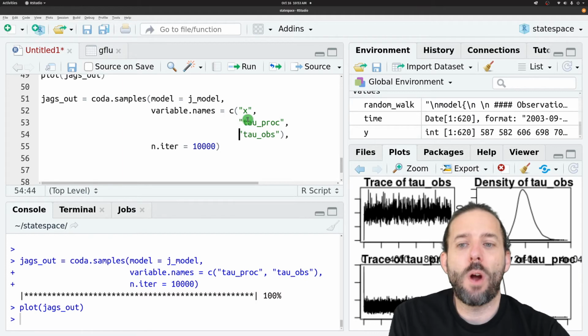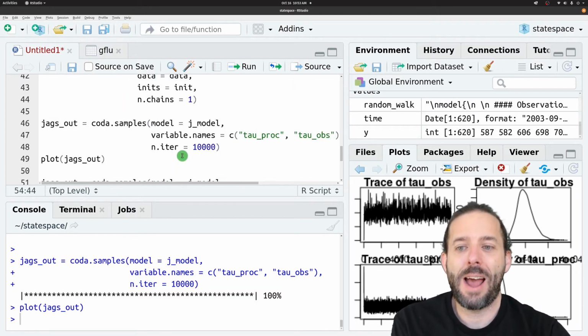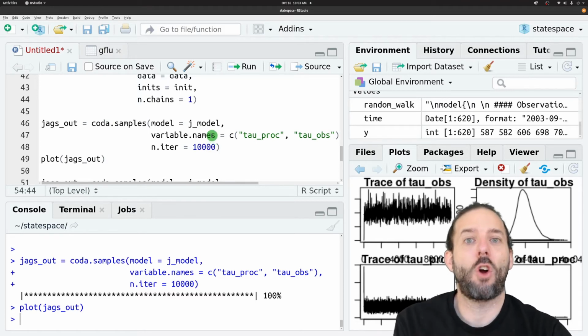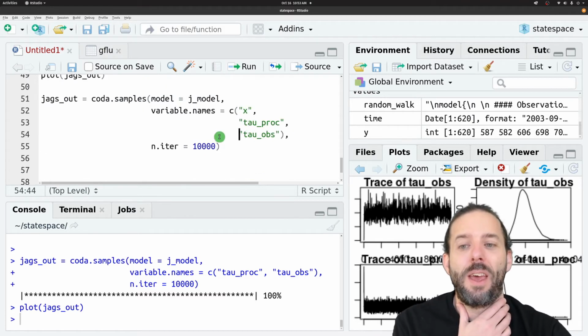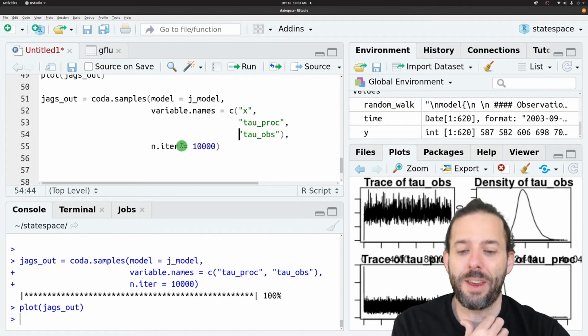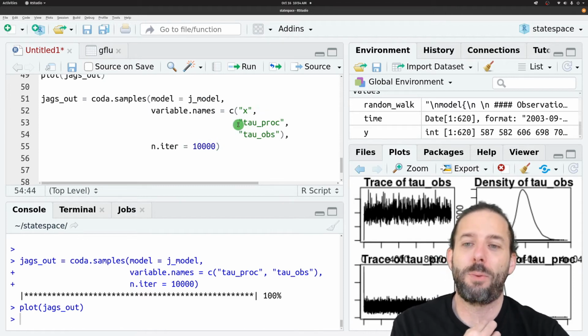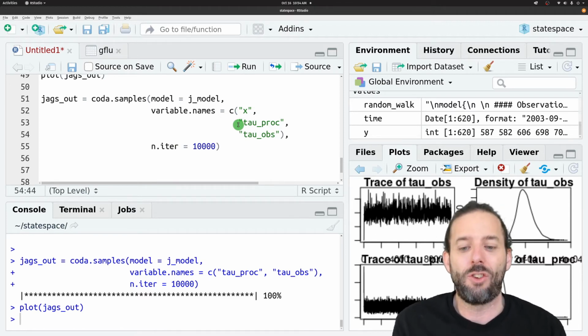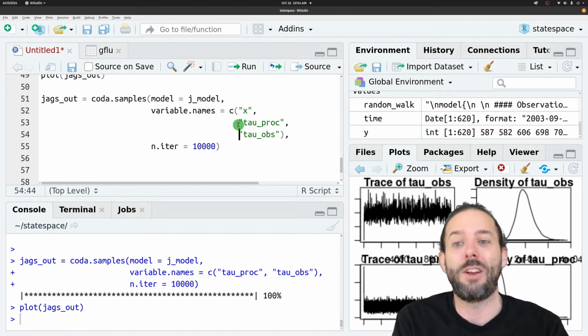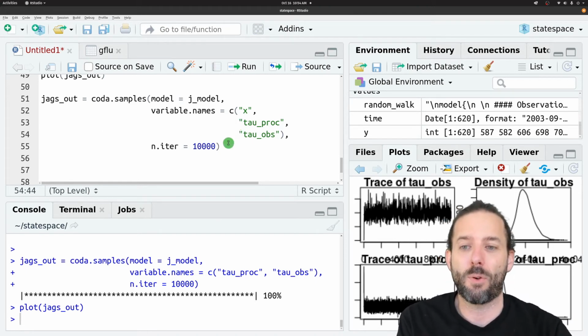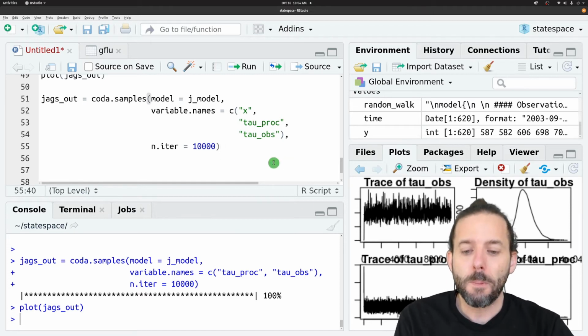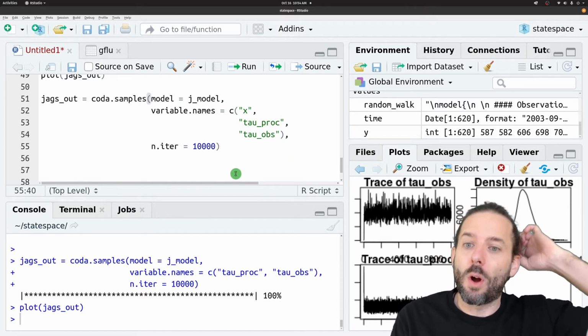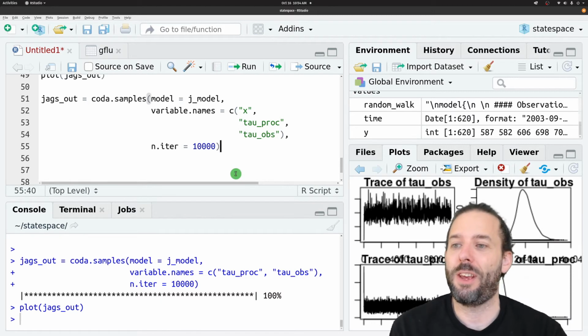And the way that JAGS works is when we run this after having run this before, it's going to start where it left off. And so this will run things, it'll return X, but it will start after all of that burning in had been done. And so we'll get just these good samples once the model has found the right general area of parameter space. And we'll run this for another 10,000 iterations.